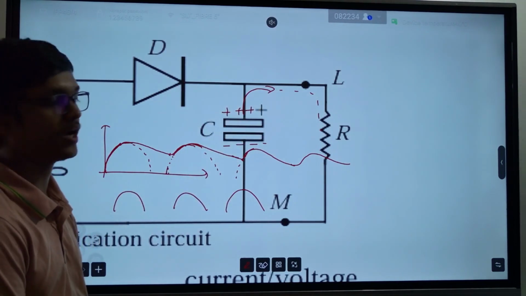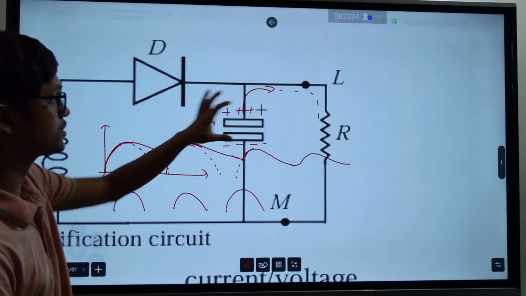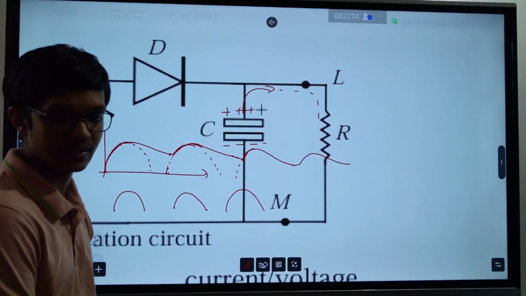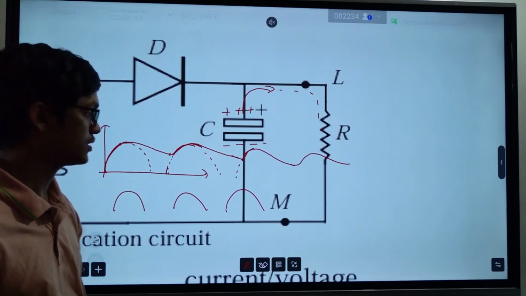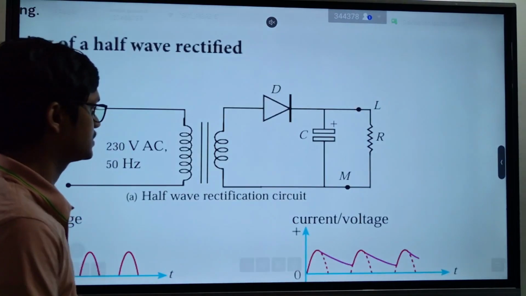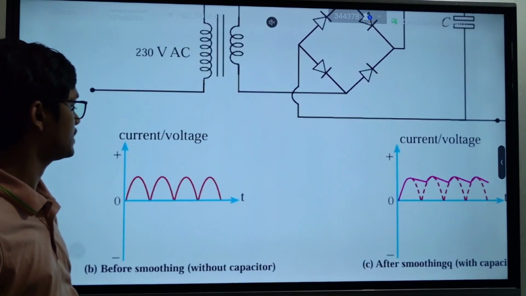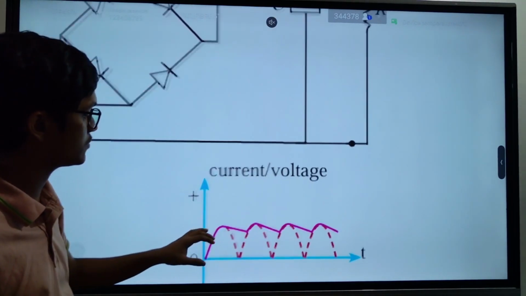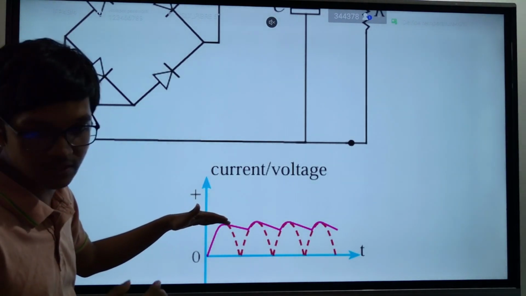When you have money, you store. When your money goes down, you use these savings to save maybe your home. Clear? It's something like that. It's like your bank account. The same thing happens in full wave rectification. When the current is higher, it saves some charge, and when it goes down, it uses whatever charge is stored in